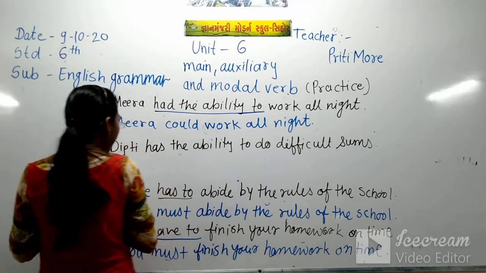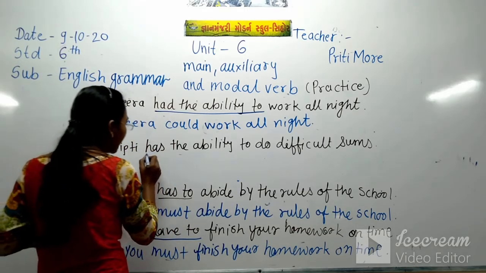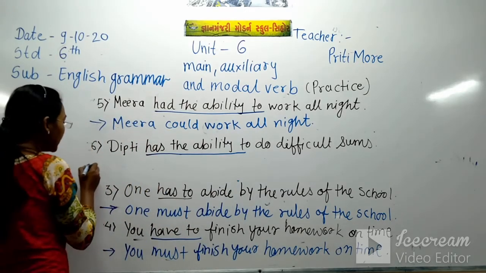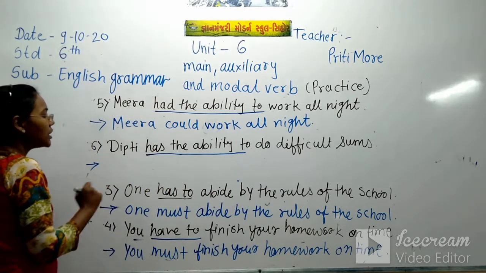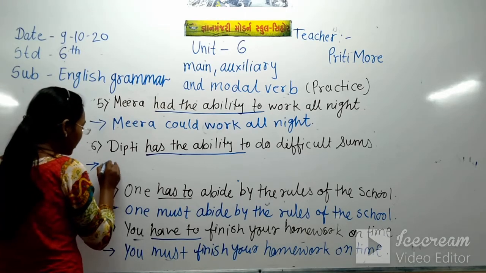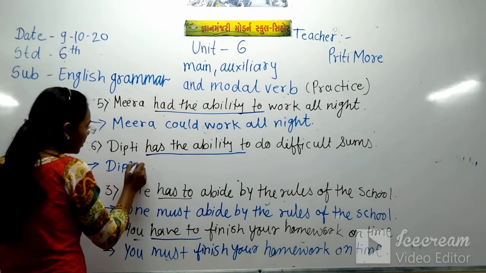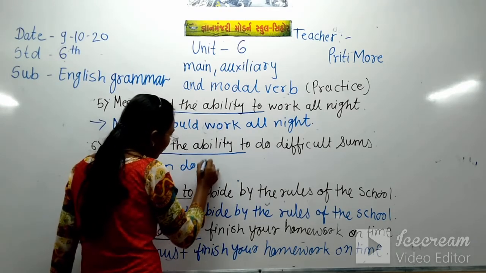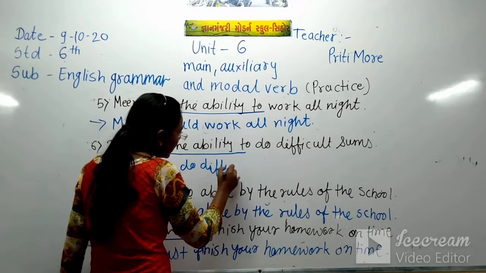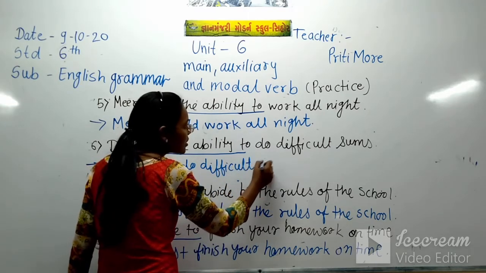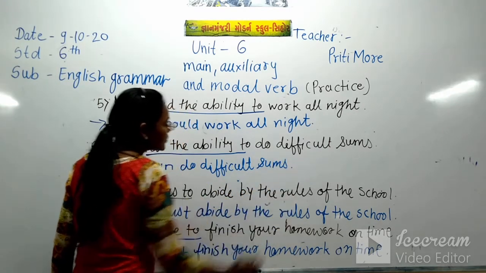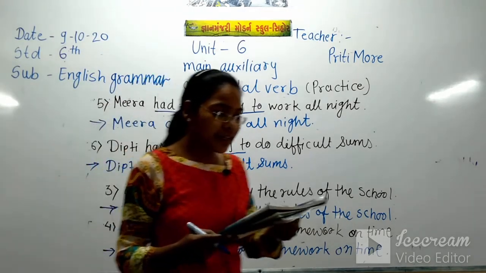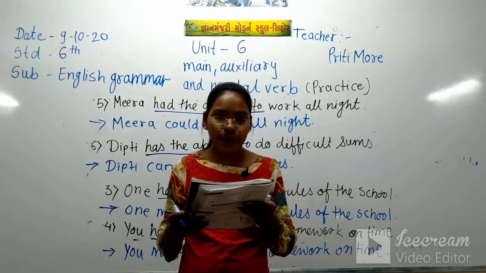And what is underlined there? Has the ability. Again, has is showing the present tense, and in the place of the ability we use can or could. So in the present tense we use can. Dipti can do difficult sums. So here the 6 sentences we have completed by using can, could, must.